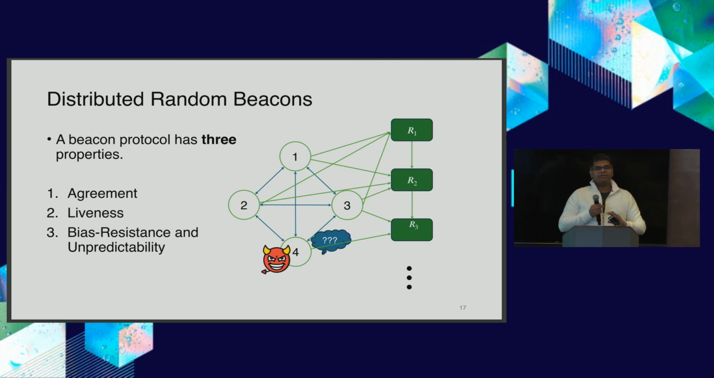And as long as some majority of them continue to function, you will be able to create beacons, as I'm showing on the screen over here, where R1, R2, R3 are the beacon values. And you want to make sure that we have guarantees such as consistency of output, or agreement, that we should be able to generate beacons. And we want to make sure that they cannot be biased, that they remain unpredictable. And all these guarantees can be achieved.